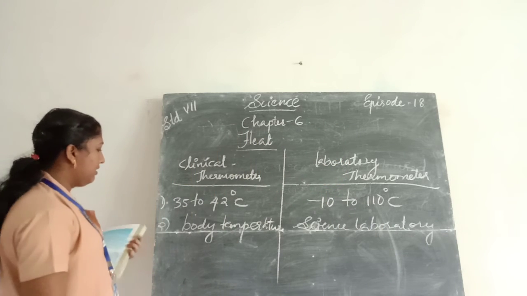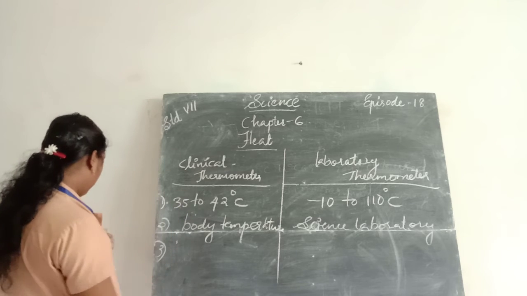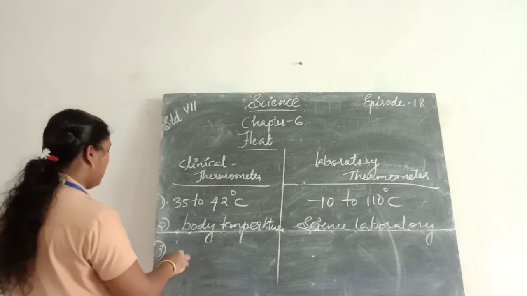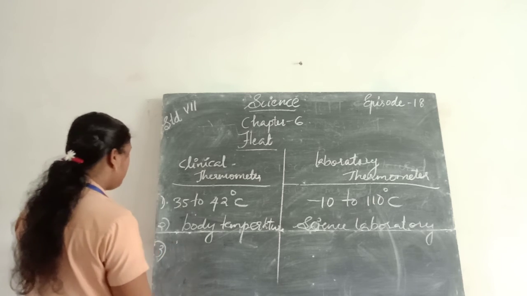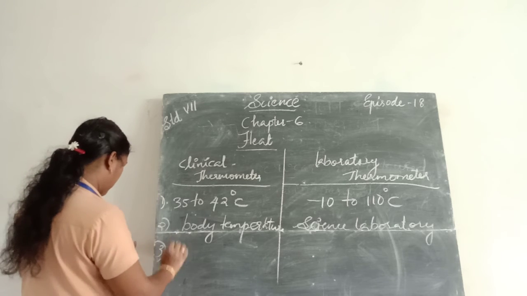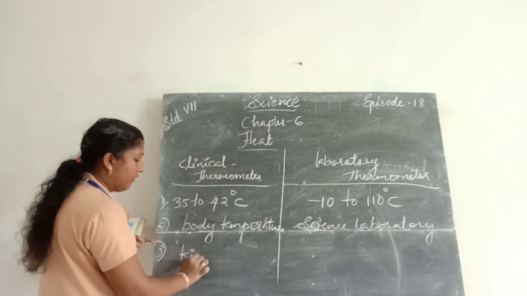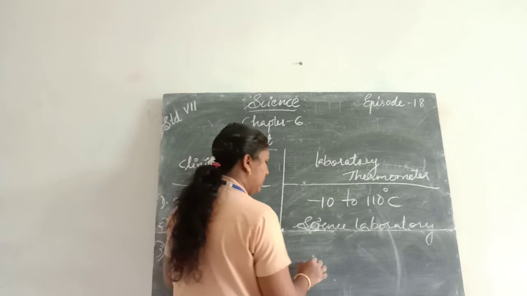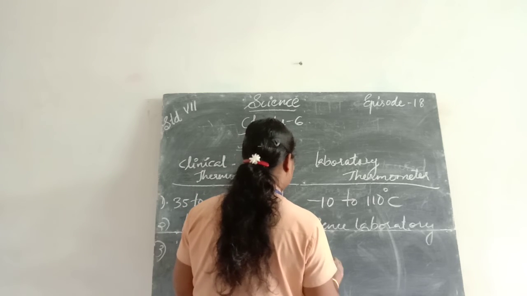Next difference: a clinical thermometer has a kink, which prevents the immediate backflow of the mercury. A laboratory thermometer does not have a kink.